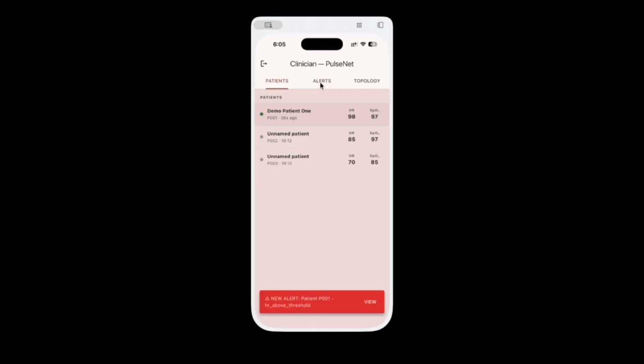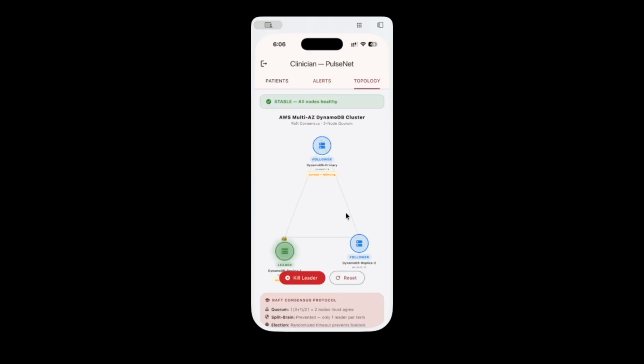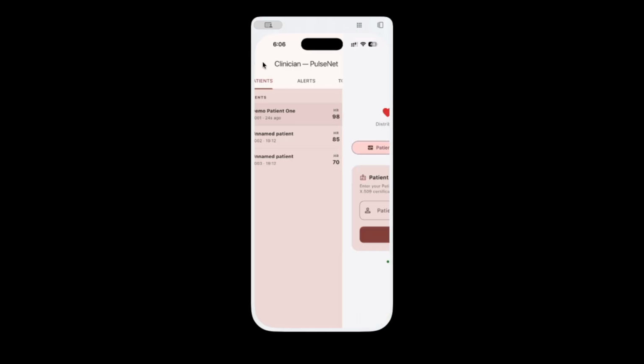So this is our clinician app. Here we can see the alerts listed for the clinician, and also the system health, how it works with AWS. And as I mentioned before, the topology over here shows the demo of how the DynamoDB consensus algorithm works. So that's the mobile layer.